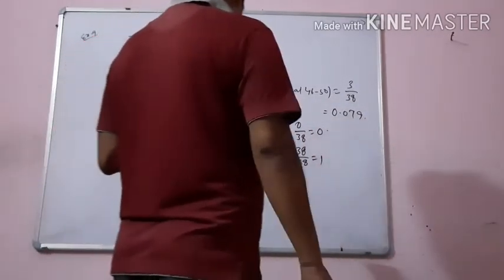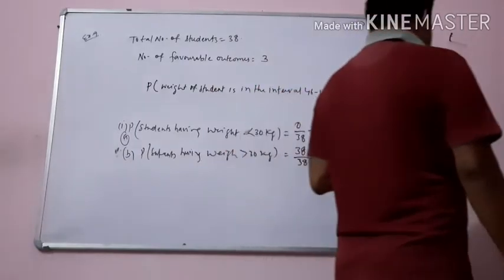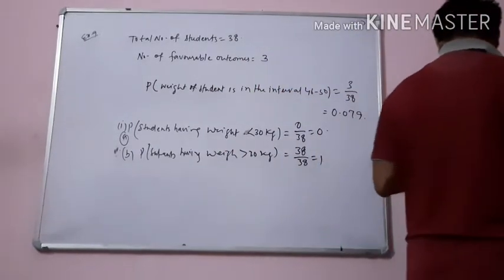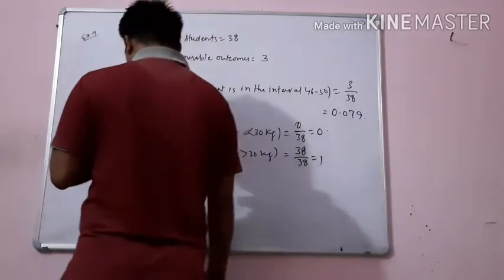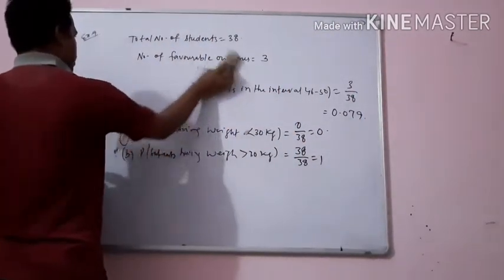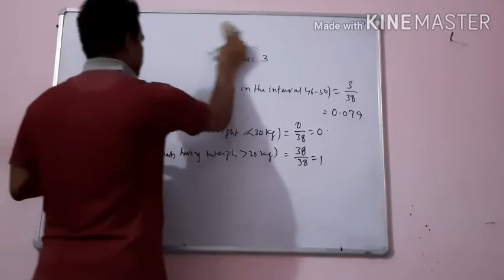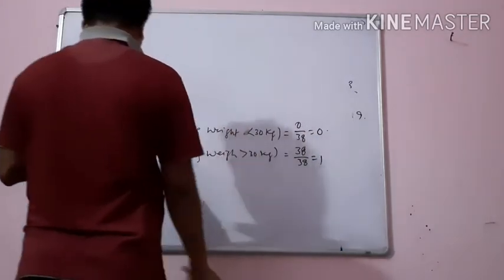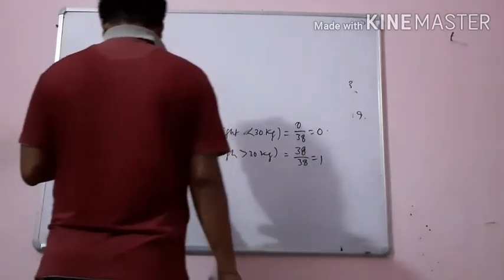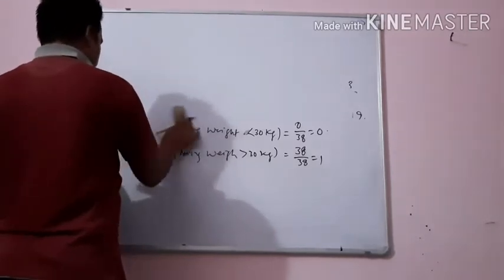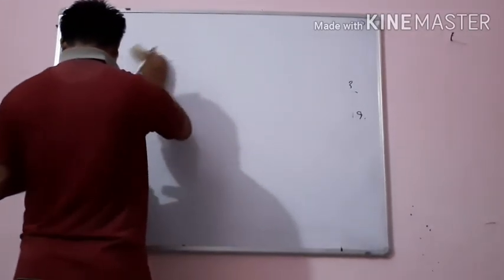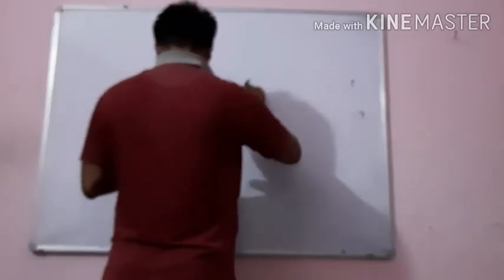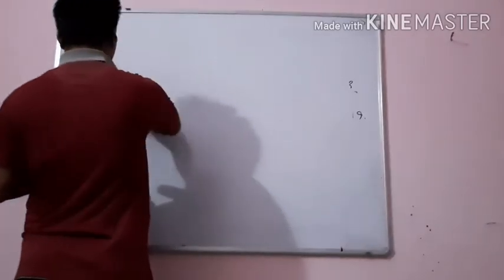Now move to example number 10. 50 seeds were selected at random from each of 5 bags of seeds. 50 seeds were collected and kept in a standardized condition favorable to germination. After 20 days, the number of seeds germinated in each collection was counted and recorded as follows.